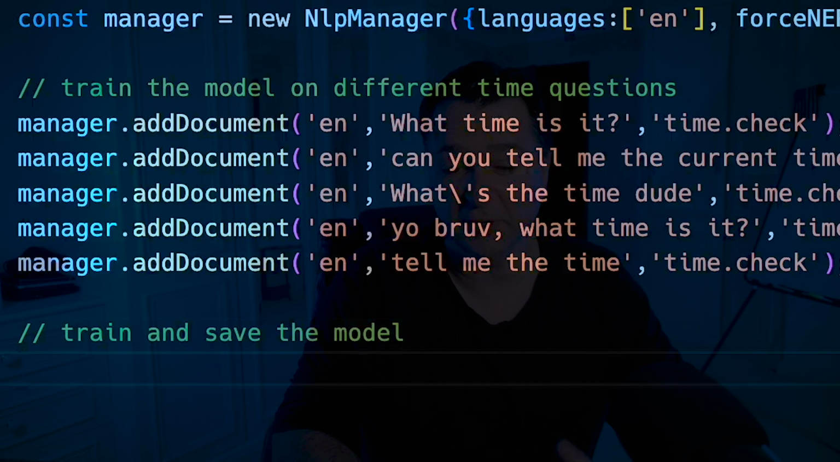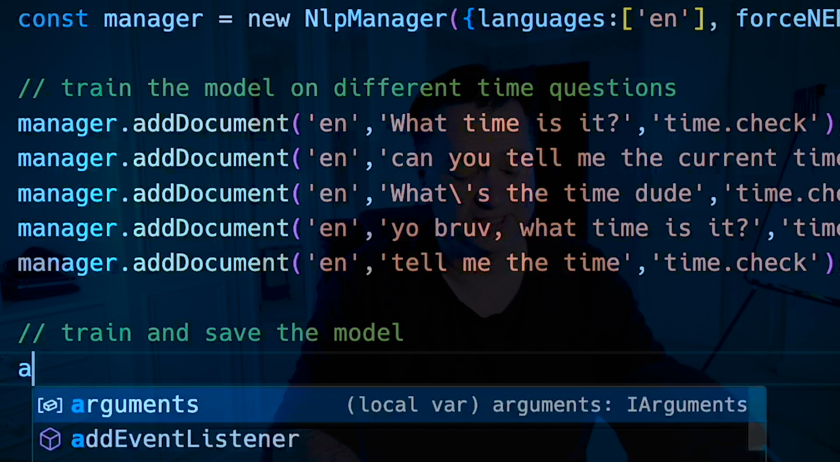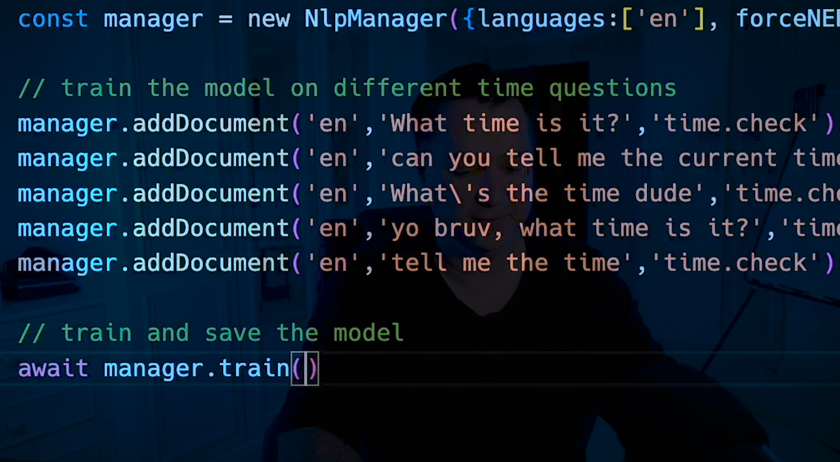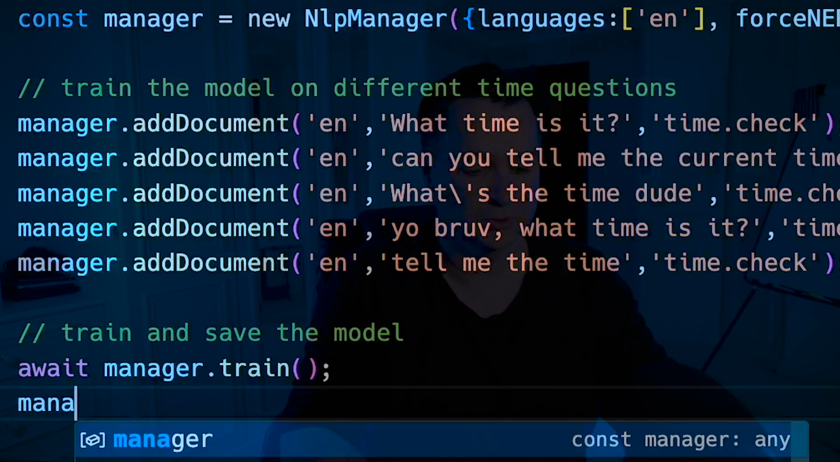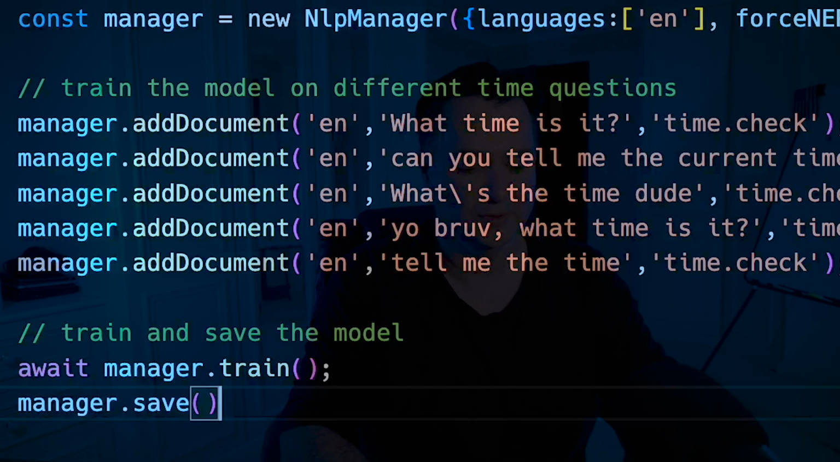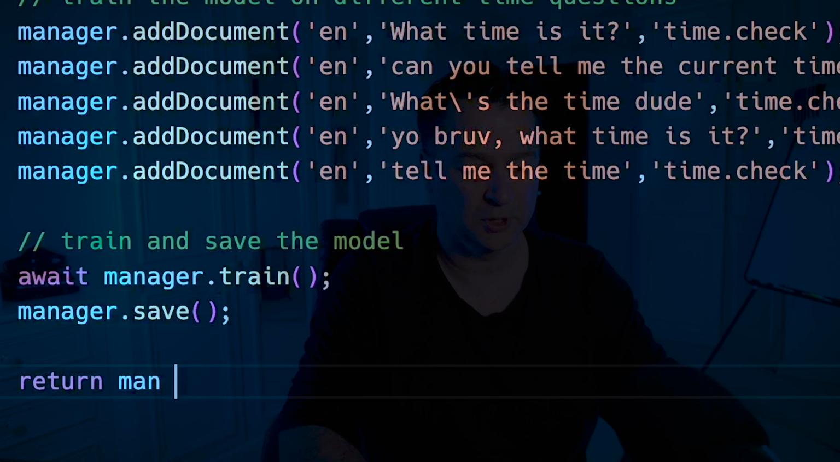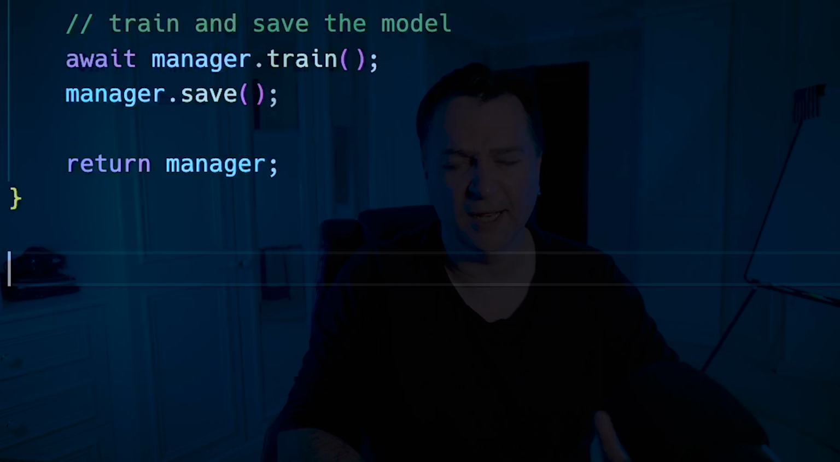So now that we've got a bunch of variations, we just need to train and save the model. So we'll just do await manager.train. And then once that's done, we will just get it to save the model. And then we'll just return the manager as well, because I think we're going to want that a little bit later.